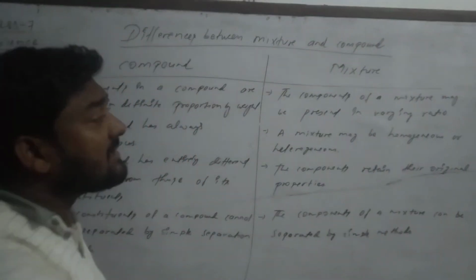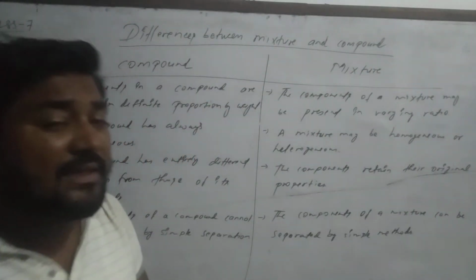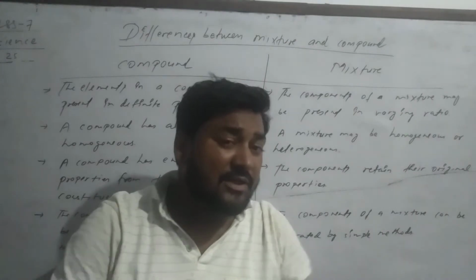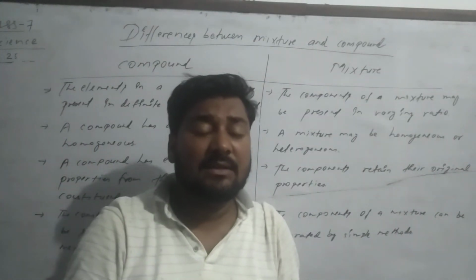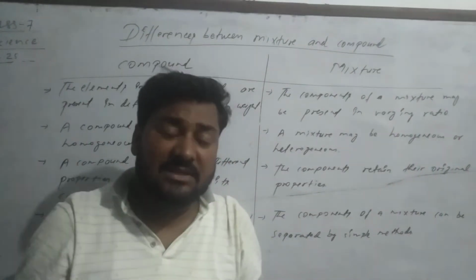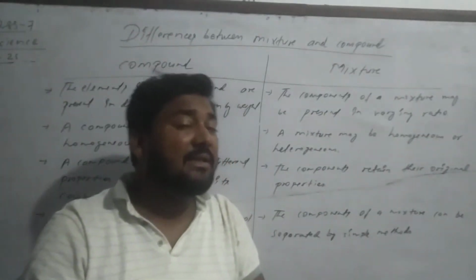Here the components of a mixture may be present in varying ratio. No need to be in a particular proportion by weight. Compounds can mix in any proportion in a mixture.